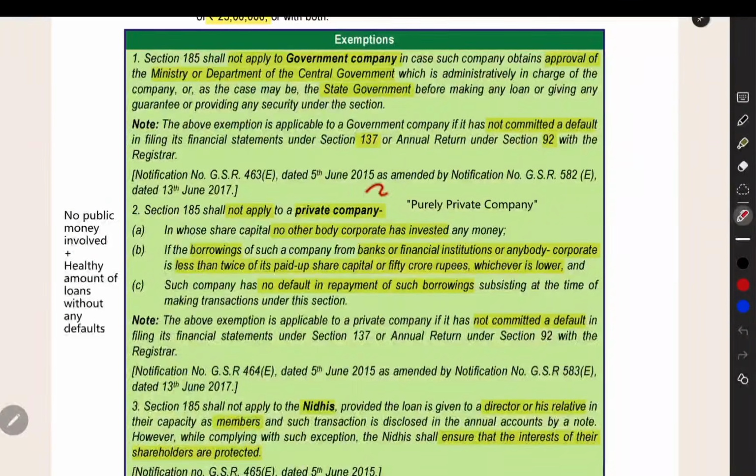Out of this exemption, private company exemption is very important. They are giving exemption to a purely private company. What do they mean by purely private company? This term I have given. The private company should be outside of the public money. They should not use any public money in their business. In that case also, this section will not apply to them.